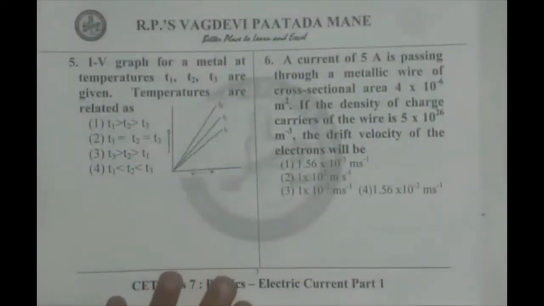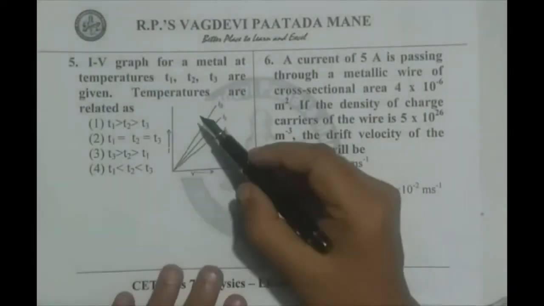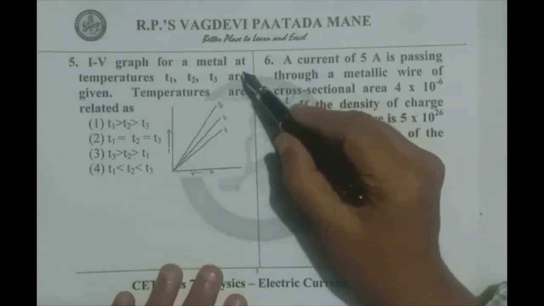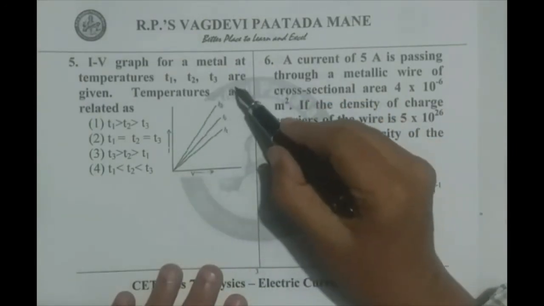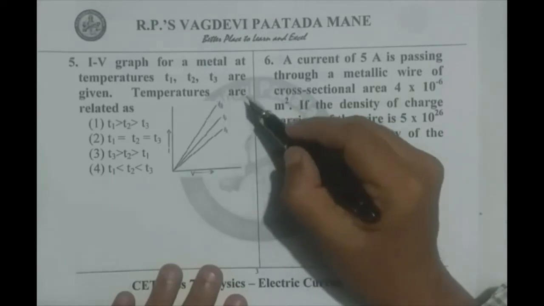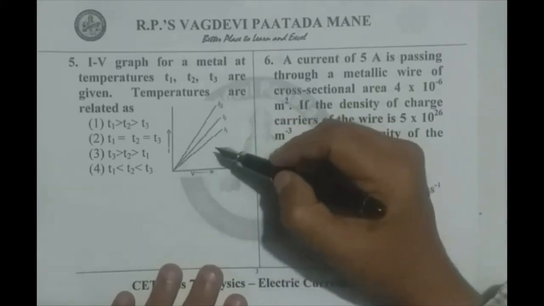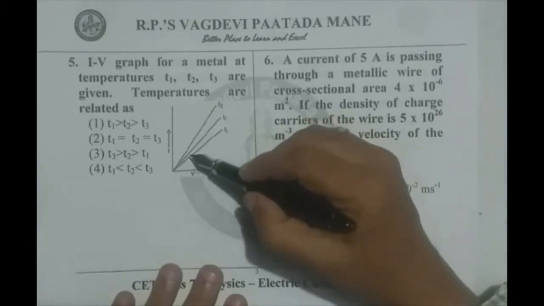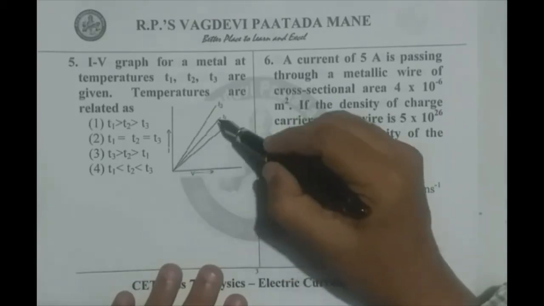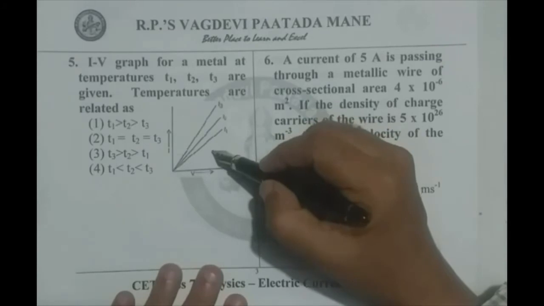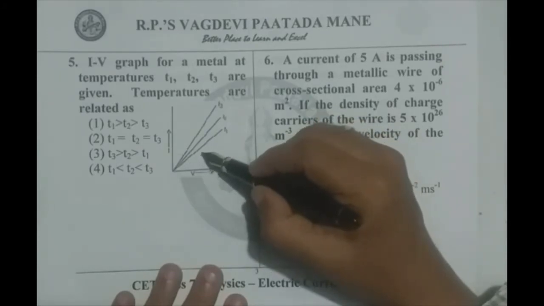The fifth question is like this. In the IV graph for a metal at temperatures T1, T2, T3 are given, the temperatures are related. As this is an IV graph, according to Ohm's law, the straight line slope indicates 1 by the resistance value. That is, slope is inversely proportional to the resistance.